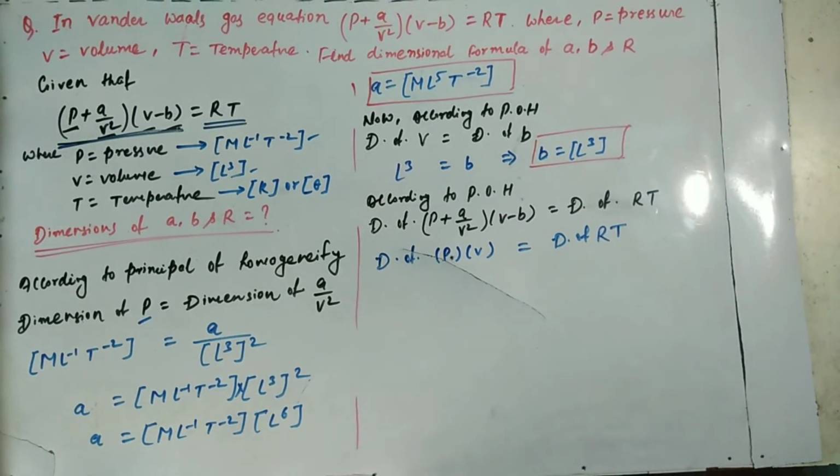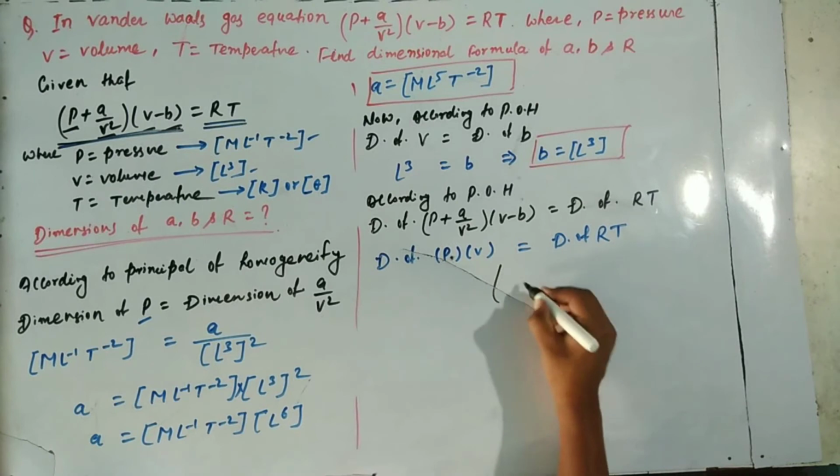Now, the dimensions of P into V: how will it be?